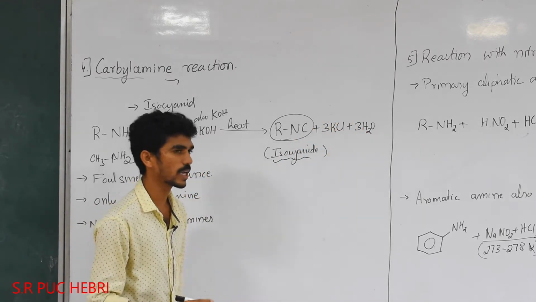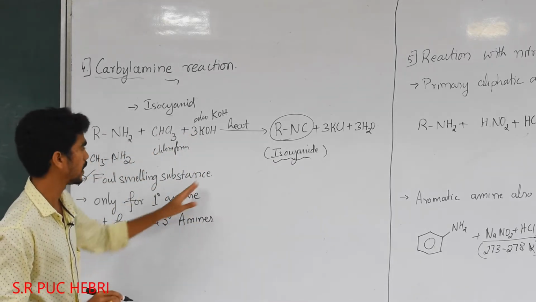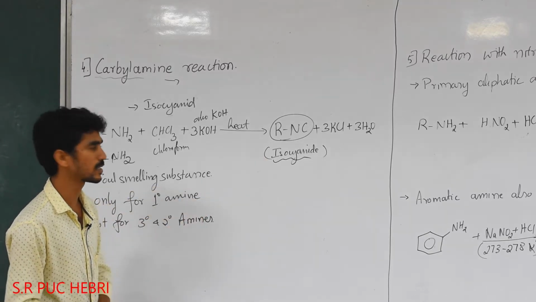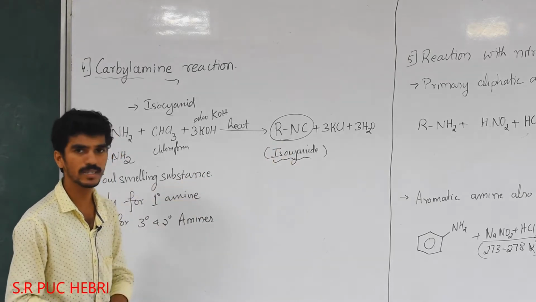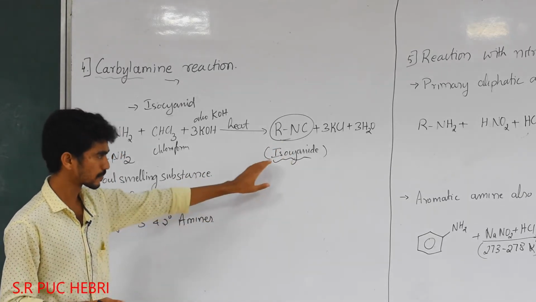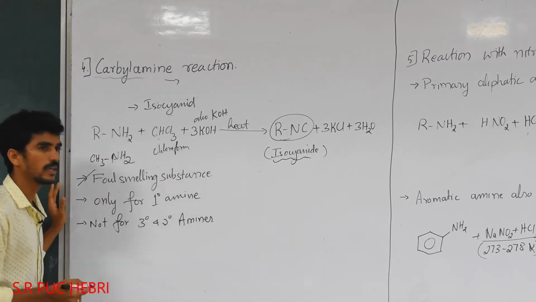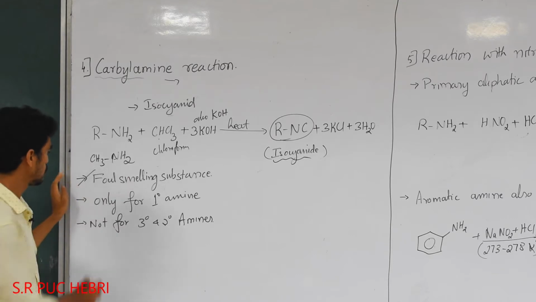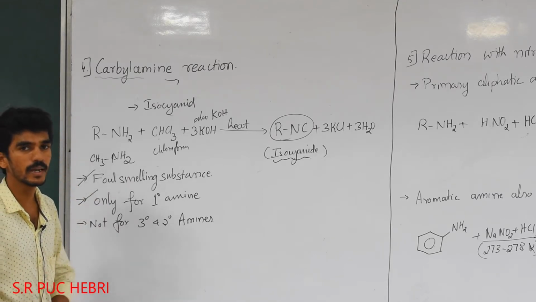KCl is the salt that forms along with the isocyanide. This isocyanide is a foul smelling substance, with a very bad, intolerable smell. When this reaction takes place, it will give the isocyanide, which has a very intolerable smell. And here it works only for primary amine, not for secondary and tertiary.